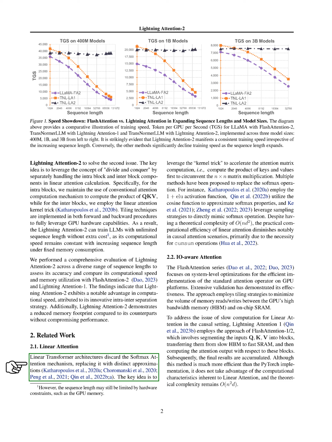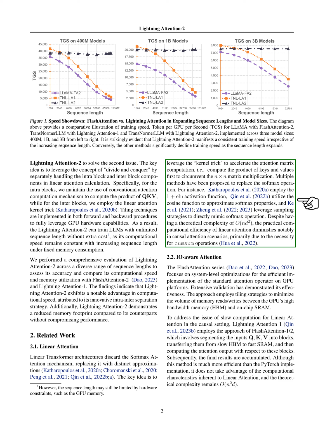Linear transformer architectures replace the softmax attention mechanism with different approximations. The main idea is to use the kernel trick to speed up the attention matrix computation. Several methods have been proposed to replace the softmax operation. However, the practical computational efficiency of linear attention decreases significantly in causal attention scenarios, mainly due to the need for cumulative summation operations. The FlashAttention series focuses on system-level optimizations for efficient implementation of the standard attention operator on GPU platforms.